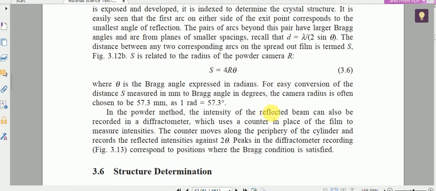Okay. So in the powder method, the intensity of the reflected beam can also be recorded. Other than using this particular film arrangement, we can use a diffractometer, which uses a counter in place of the film to measure the intensity. The counter moves along the periphery of the cylinder, and records the reflected intensities against the angle 2 theta. Peaks in the diffractometer recording correspond to the positions where the Bragg condition is satisfied. So we'll get diffraction peaks if we use a diffractometer instead of a film.